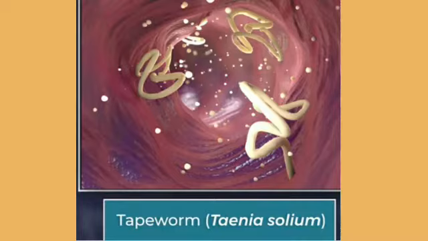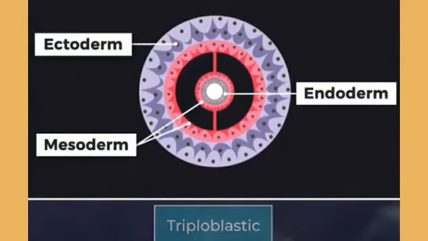They have hooks and suckers through which they get attached to the wall of the intestine, and through that they absorb nutrition from our intestine. These organisms are triploblastic. It means they consist of ectoderm, mesoderm, endoderm, and no body cavity is present in their structure.